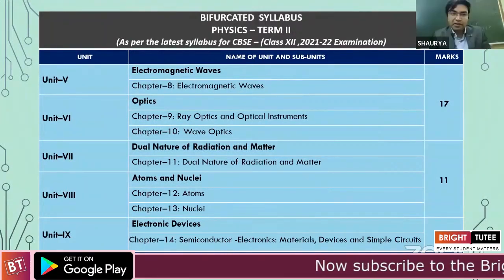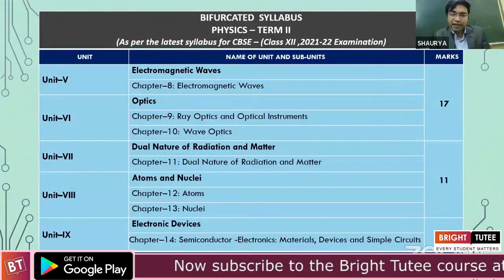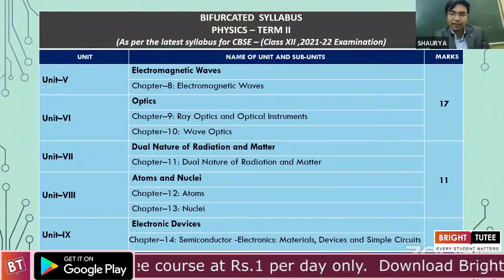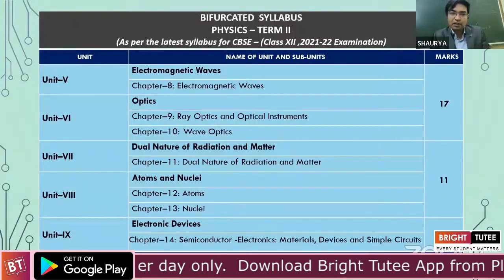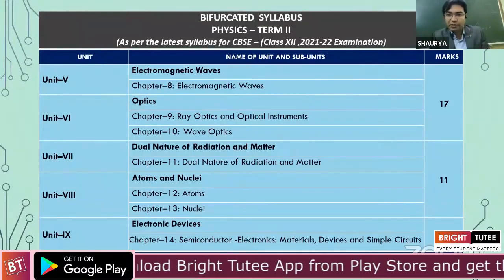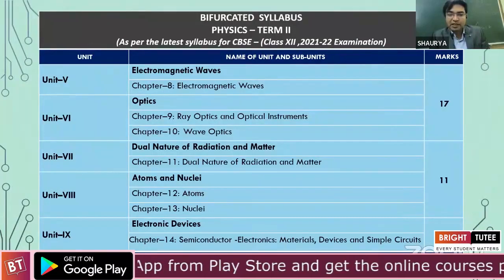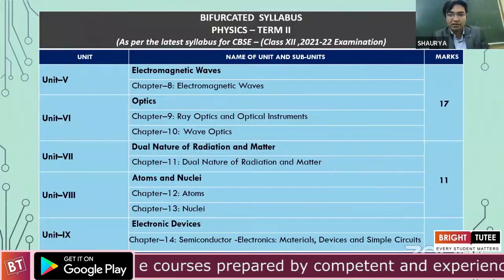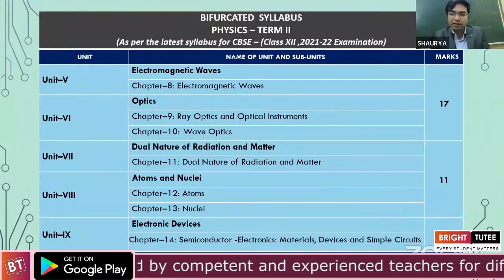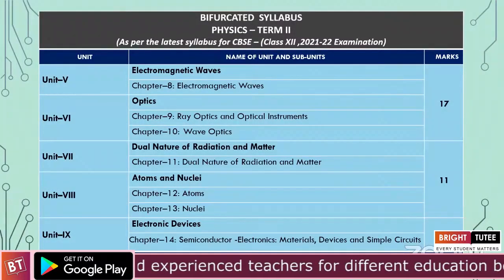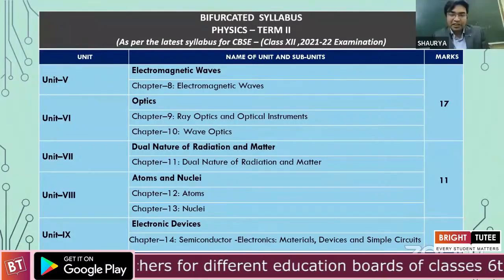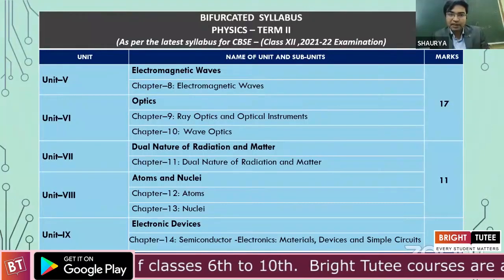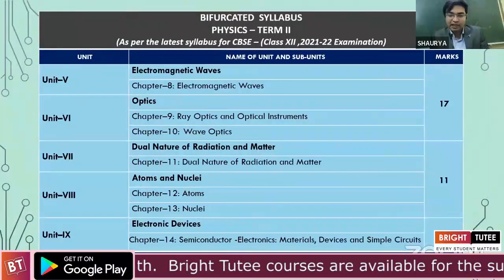I'd like to have your attention here. We are left with 5 units, going from Unit 5, that is electromagnetic waves. Next, we have optics, under which we have two chapters, followed by dual nature of radiation and matter. Next would be atoms and nuclei, and the last, Unit 9, is on electronic devices, where we have cut ourselves short to semiconductor devices. I'll take some time to discuss each unit turn by turn with their specific chapters, subtopics, and what has been deleted. So kindly pay attention, guys.